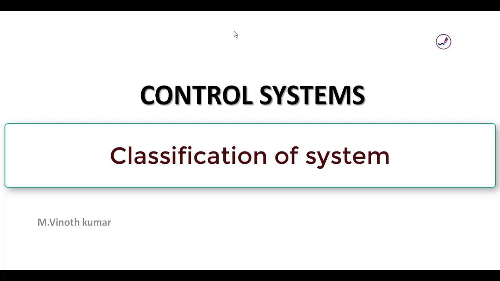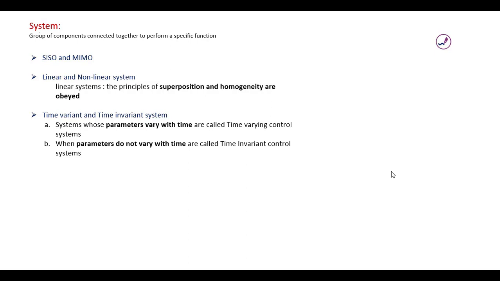So in this video we are going to see the classification of systems. As we have seen in the previous video, a system is defined as a group of components connected together to perform a specific function. We have seen already two classifications, that are open loop system and closed loop system. Apart from these, when we go for controlling the process of systems, we need to have the knowledge of how systems are classified.